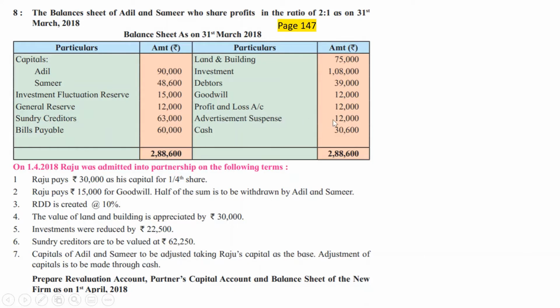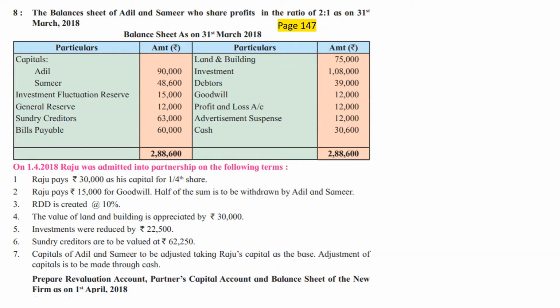Next, advertisement suspense. This is a good item again. Advertisement suspense means an amount of advertisement which we have paid probably for next 2-3 years. Probably we have hired Shah Rukh Khan for the purpose of advertising our Hyundai Santro, and he has made the shooting for 1 year or for one time, one day, and that shooting, whatever advertisement we have shot, we are going to use probably for next 3 years. So that money is required to be written off over a period of 3 years.